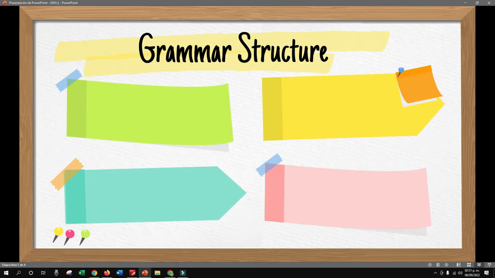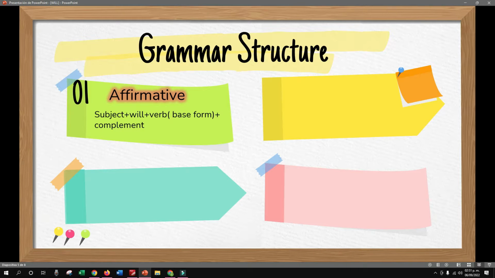So, the grammar structure, guys. Affirmative. How would you write an affirmative sentence using will? First, subject plus will plus verb in base form, plus the complement.